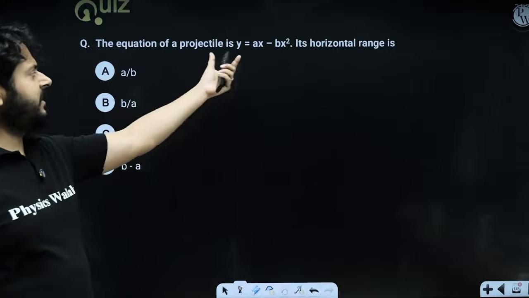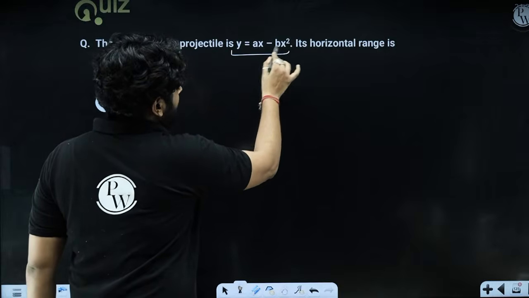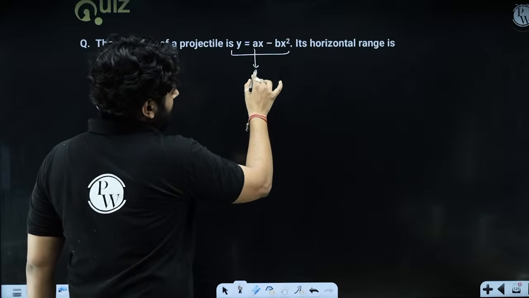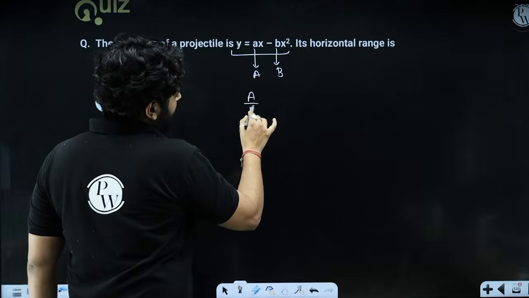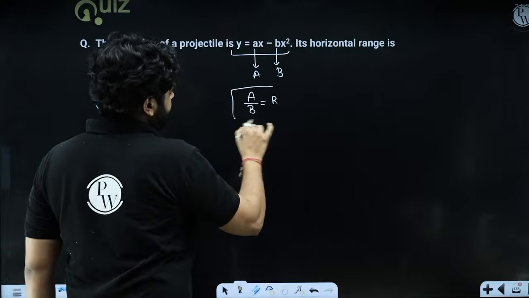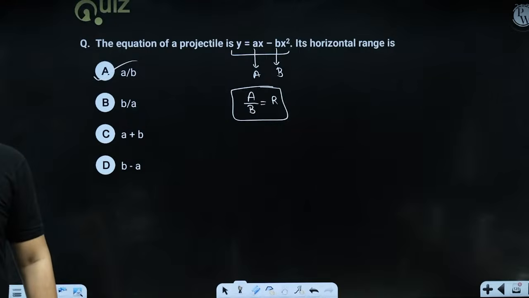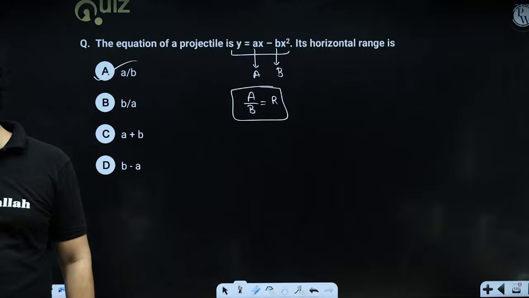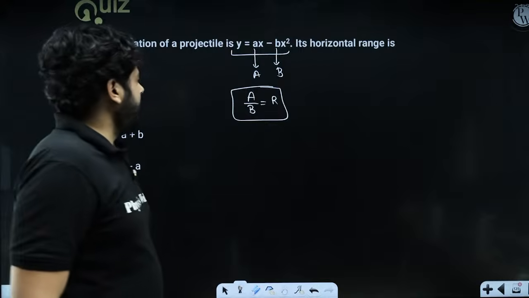So the equation of the projectile is this. What will be the horizontal range? My dear kids, in the equation of the projectile, we know that the coefficient of x is a, the coefficient of x square is b, then a upon b actually tells us the range of projectile, right?